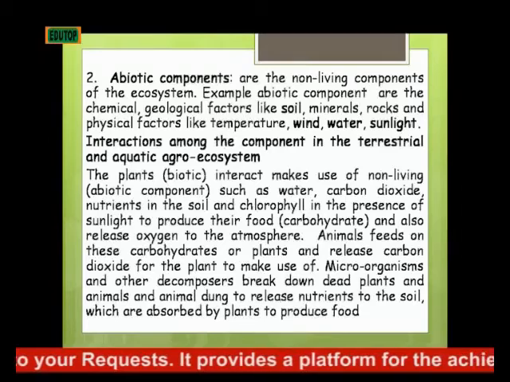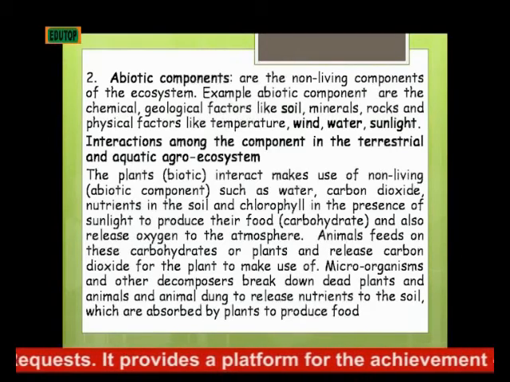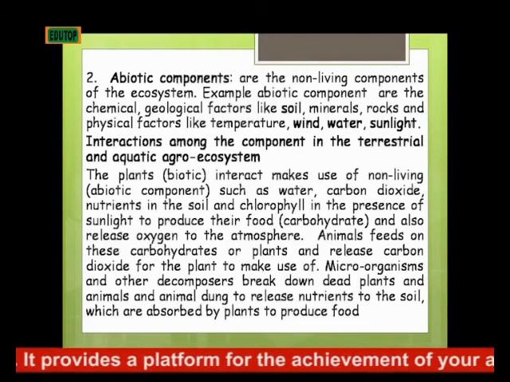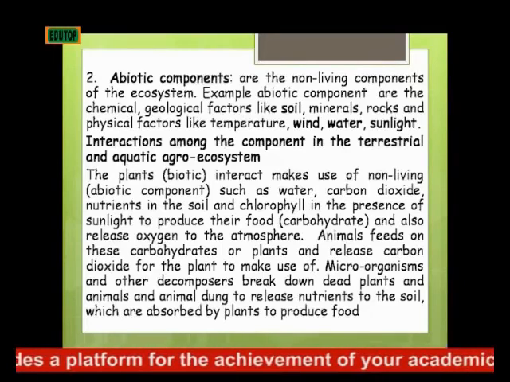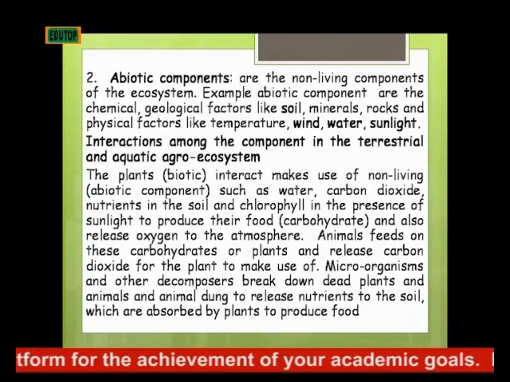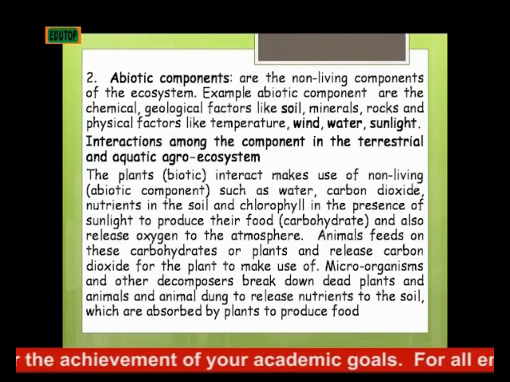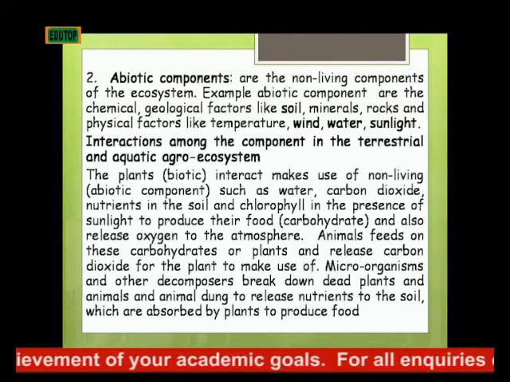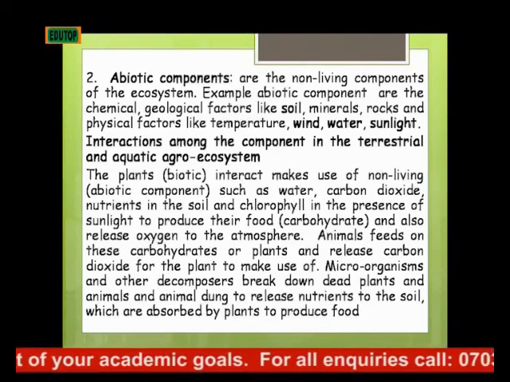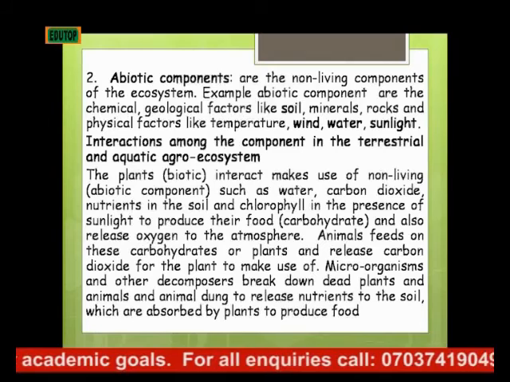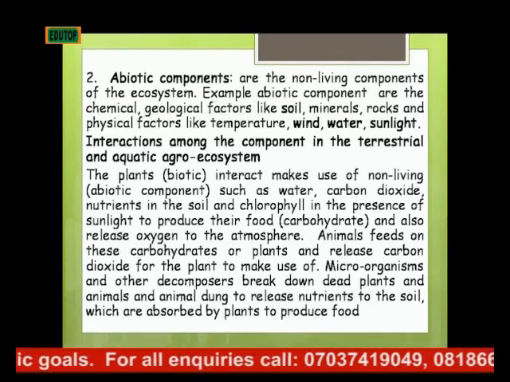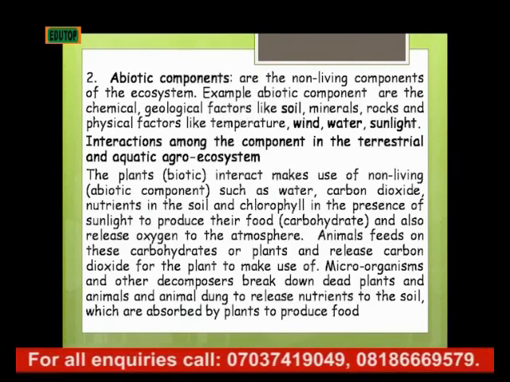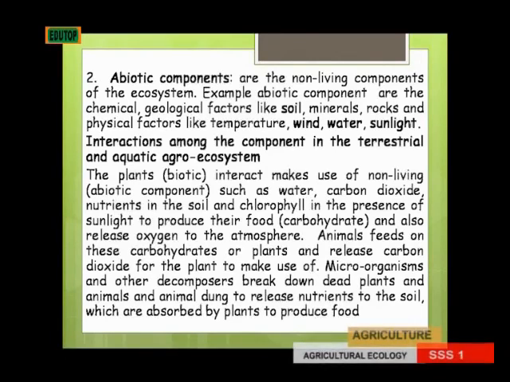Examples of abiotic components are the chemical and geological factors like soil, minerals, rocks, and the physical factors like temperature, wind, water, and sunlight. These are the non-living components of the ecosystem.